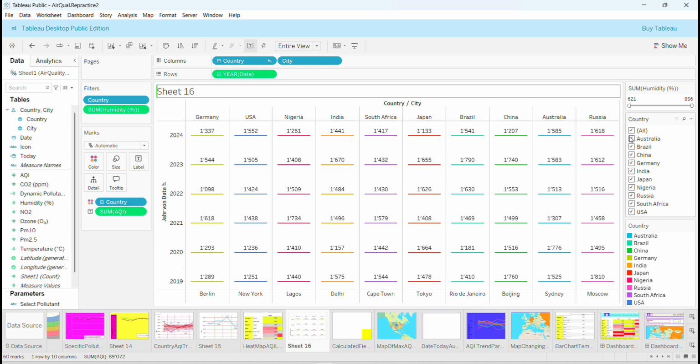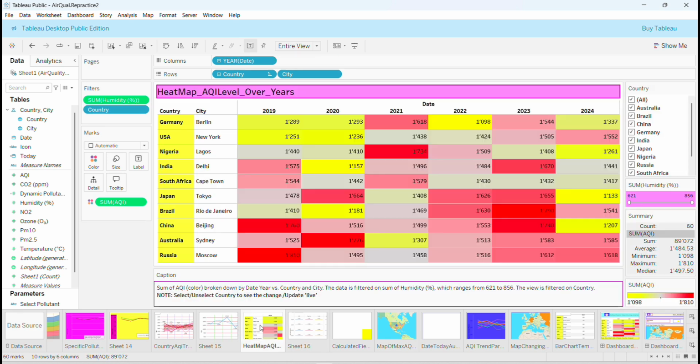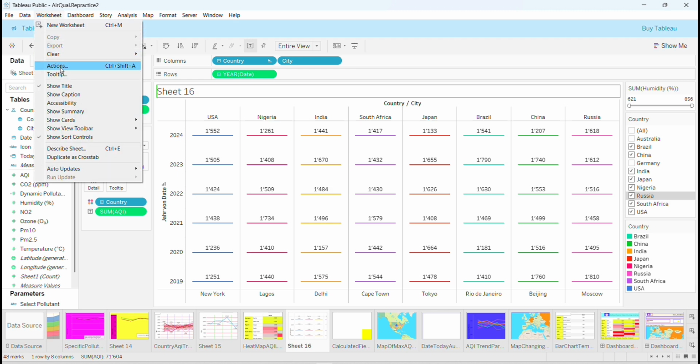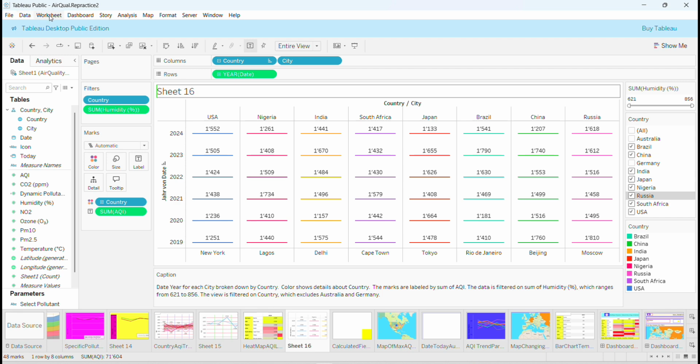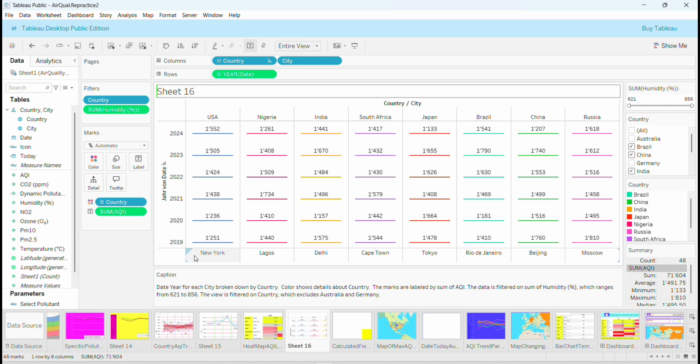So here we have the legend with the colors of the country. Then here you can select the country that you want and the one you don't want to see, or the one you want to see. So this is pretty much exactly what I meant by that, except here we have more formatting and we have the caption added and the summary. So let's go there, and I wanted to show you something else. We can also add here the caption and the summary, because it's always good to show the caption and the summary right here.